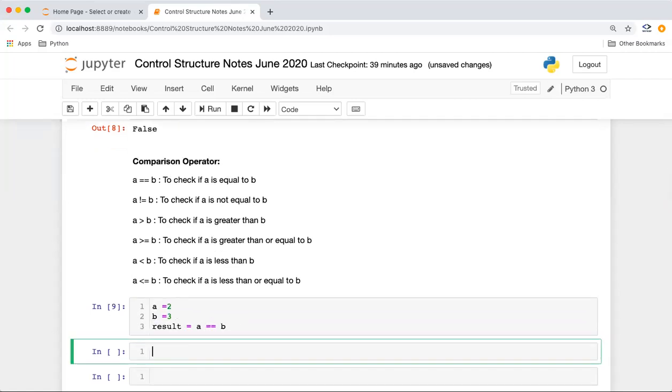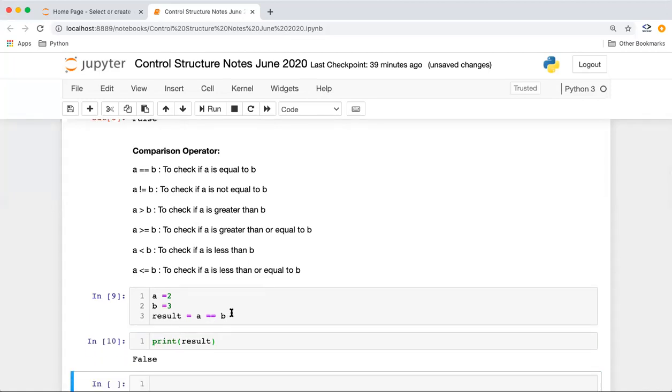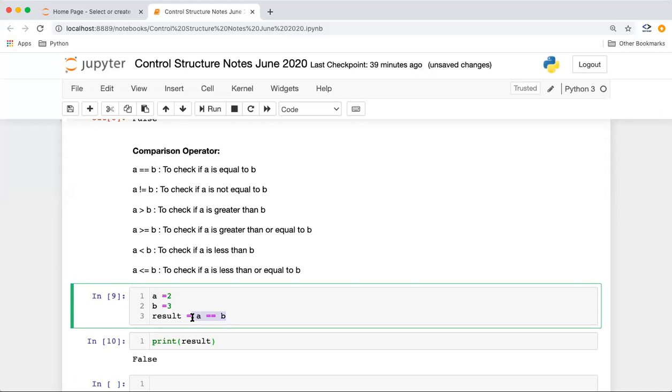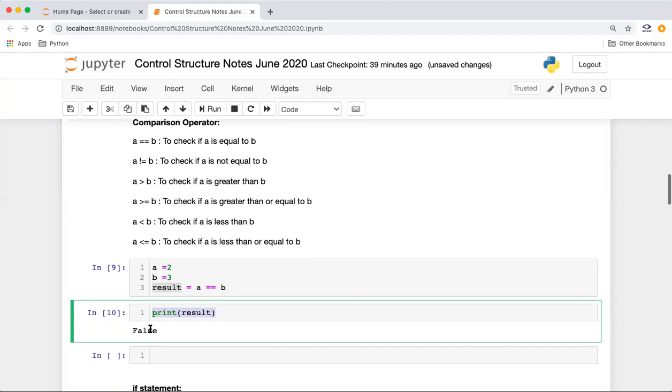So, and we can print the result, right? We can also store whatever we are getting as output of a comparison operator in a variable. So what will happen here? This will evaluate this condition and assign it to this variable result, and finally we get the result here.